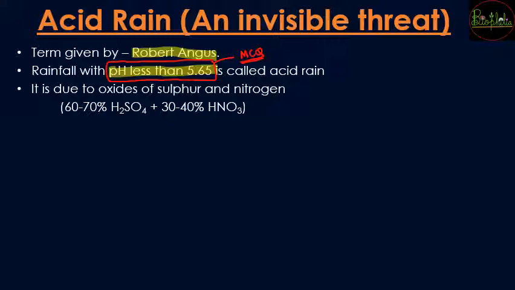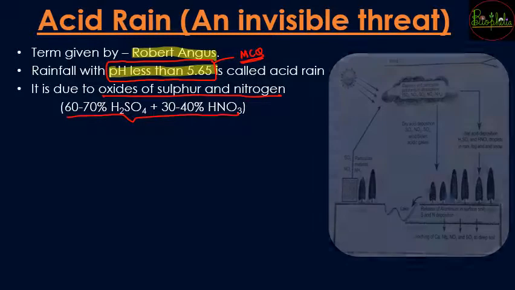This acid rain has oxides of sulfur and nitrogen. So that is the contribution of the various components, that is 60 to 70% of H2SO4 and about 30 to 40% of HNO3. Because of this, acid rain is produced.